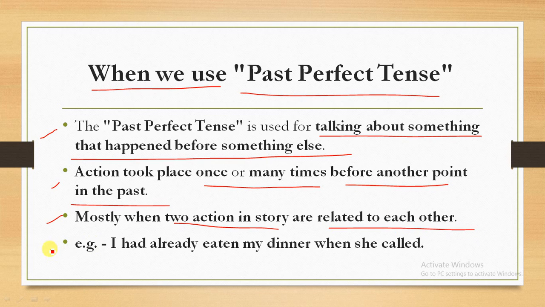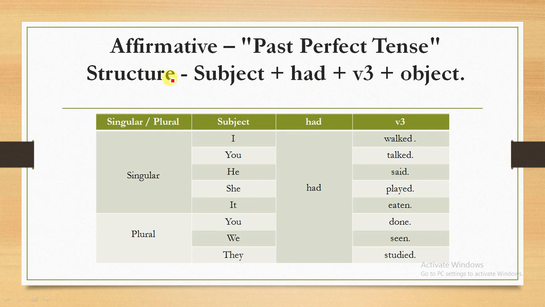Here we will see one example. For example, I had already eaten my dinner when she called. Here we used the subject, this is the subject, this is had, the past tense of have or has, and already eaten. This is the verb third form: eat, ate, eaten. So this is the third form of eat. Okay, in the next slides we will see all these things in depth.